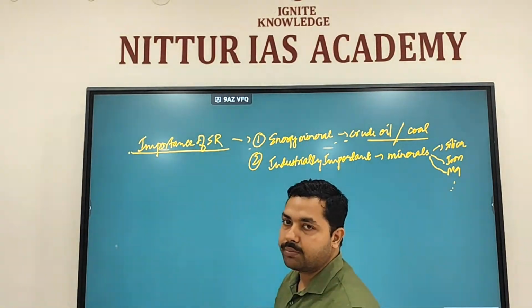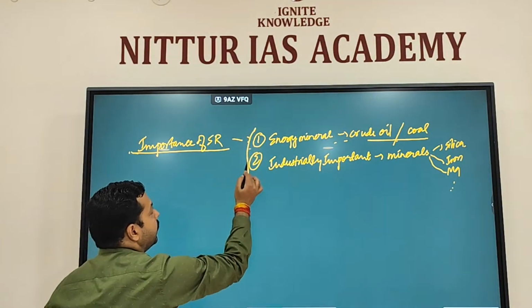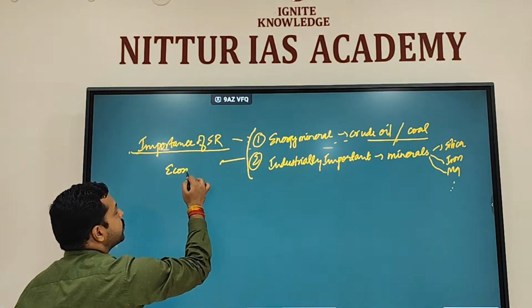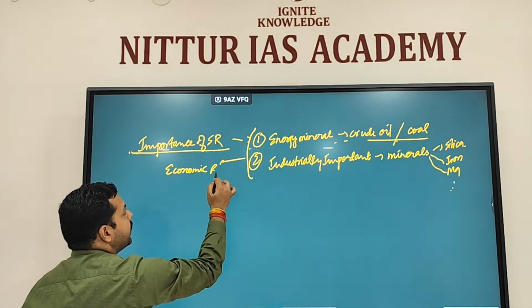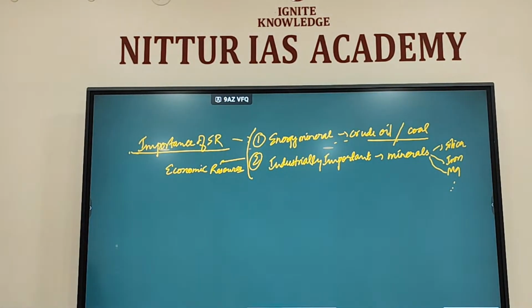All these elements can be provided, so it is industrially also important. Clear? So you can club these two points together under the heading economic resources, and mention both these points. Either you can mention them separately or together.